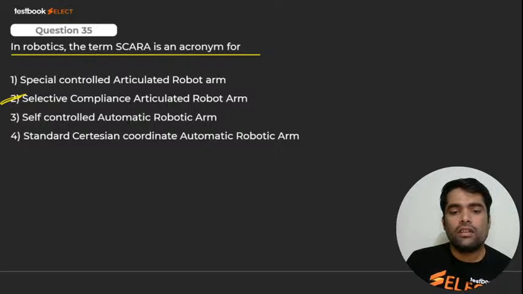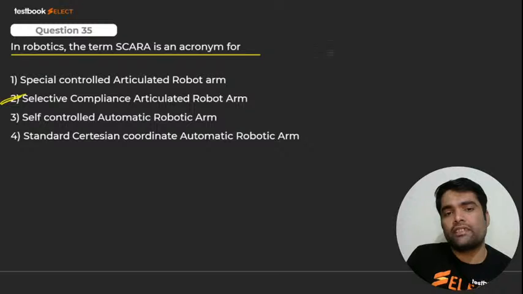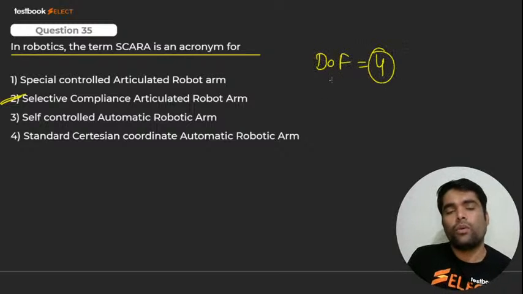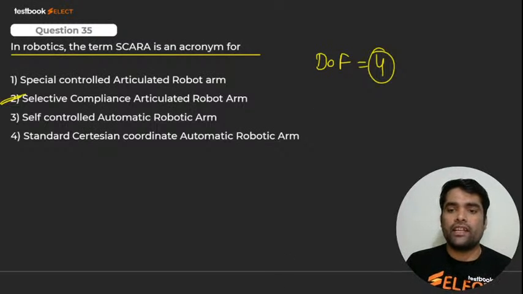And remember one thing in addition to this, इसका degree of freedom भी sometimes पूछता है. So it is what? 4. इसमें से 2 क्या होते हैं? 2 forward kinematic motion होते हैं और 2 inverse kinematic motion होते हैं. Remember. Very good. Selective compliance. And degree of freedom is 4.